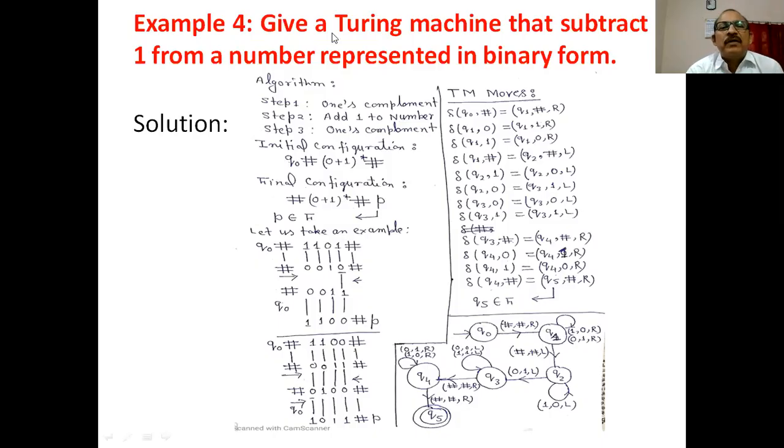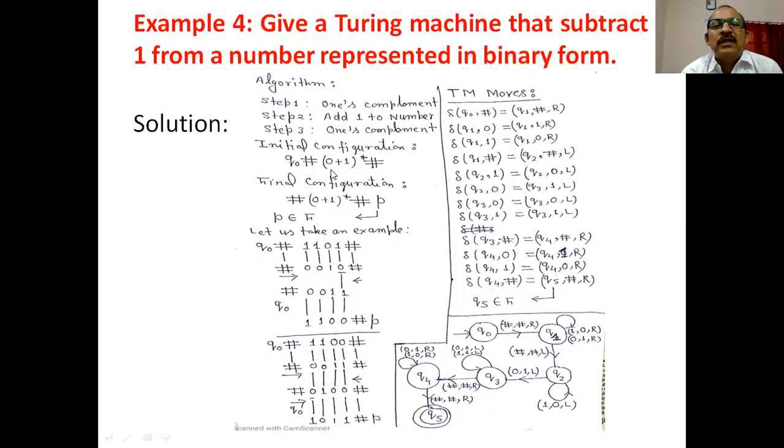It is a 3-step technique. First we determine the ones complement of the number. Second, add 1 to the number. And third, again we take the ones complement of the binary representation of the number. Is it clear? You know the technique? First we take the ones complement of the number, add 1 to the number, and again we take the ones complement. Is it clear? Now you have to specify the initial configuration.